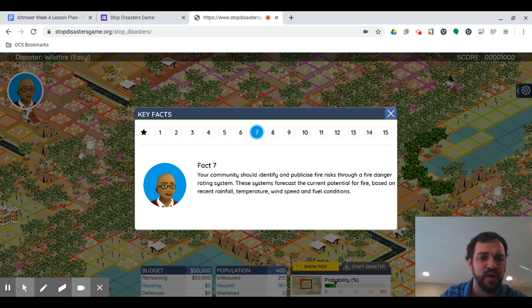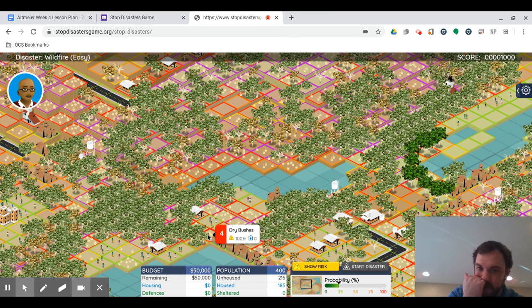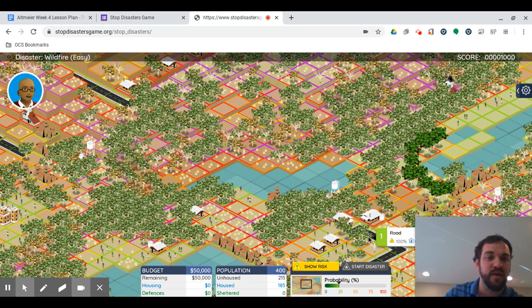This is something that you could write in your exit ticket. That last question asks, what are some things that city designers have to plan for and account for when planning and designing their city? And you could write that if you're in an area that is susceptible to wildfires, you need to publicize fire risks and let people know that there is potential of danger. You do this until either the time runs out or you have accomplished all the tasks that you're supposed to do.